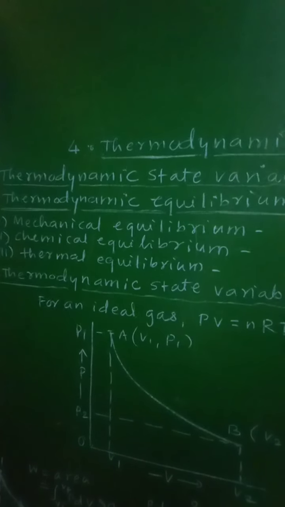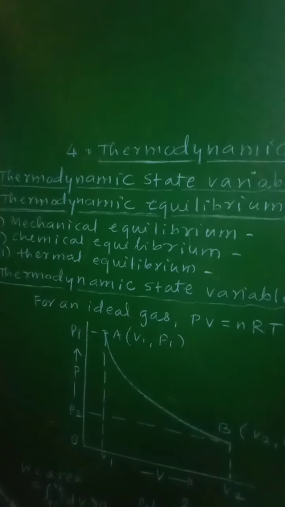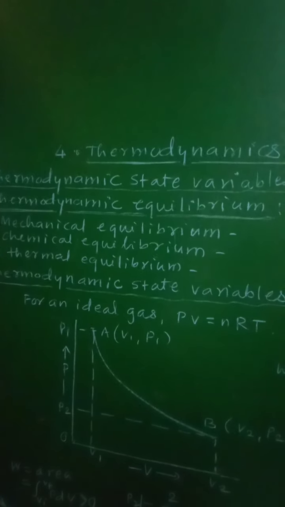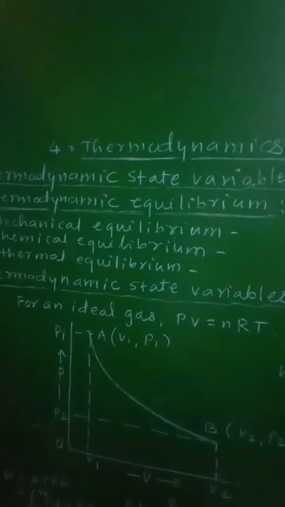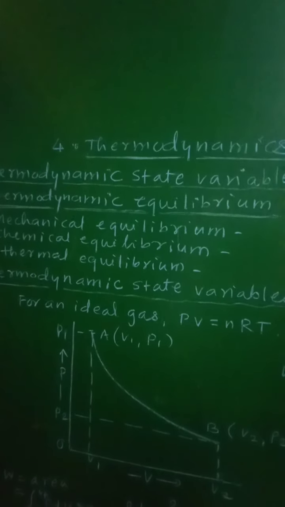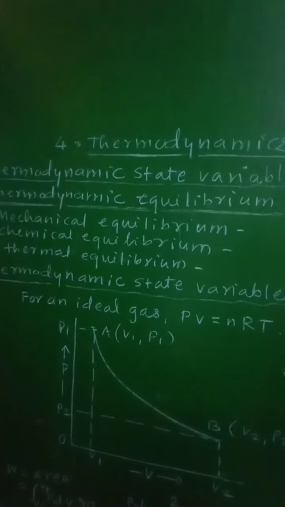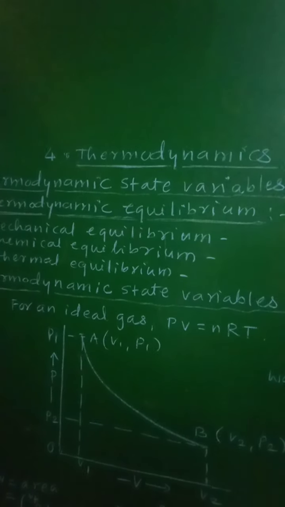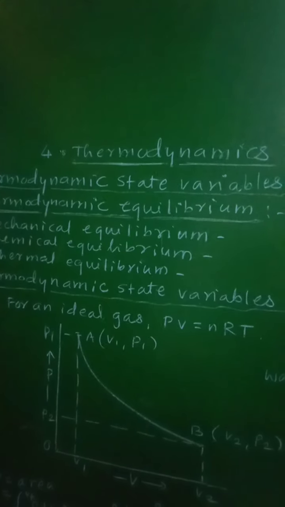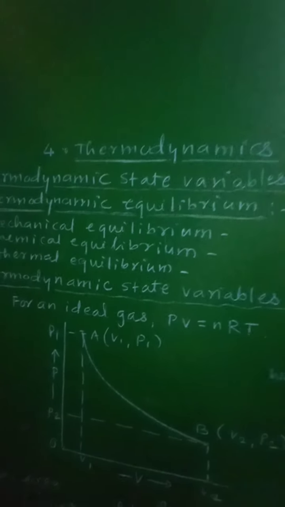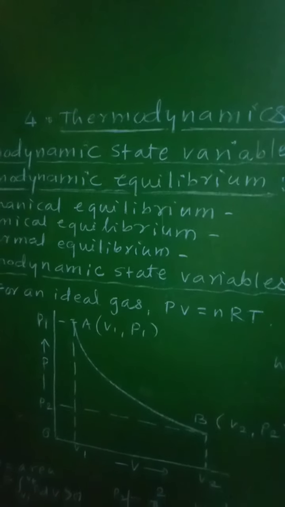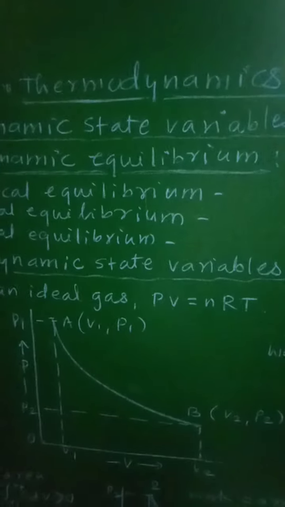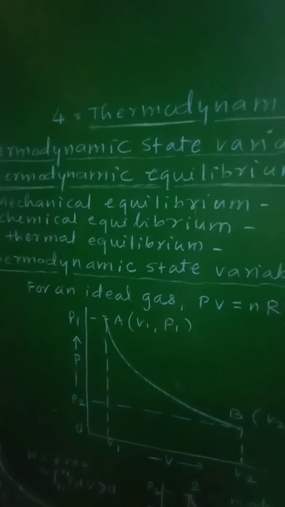We know that every equilibrium state of a thermodynamic system is completely described by specific values of some macroscopic variables called the state variables. For example, a gas is completely described by its pressure P, volume V, temperature T, and mass m. So these variables will be considered as the thermodynamic state variables in case of the gas.